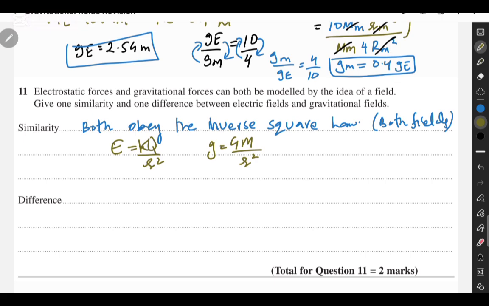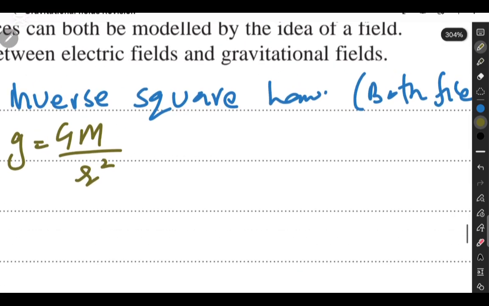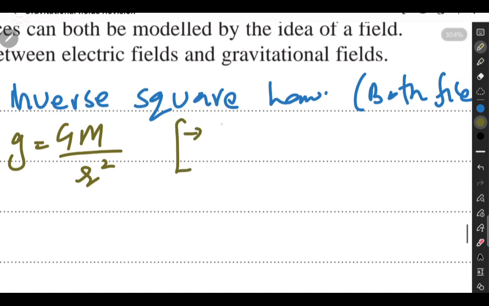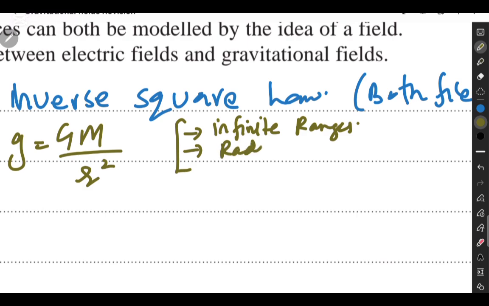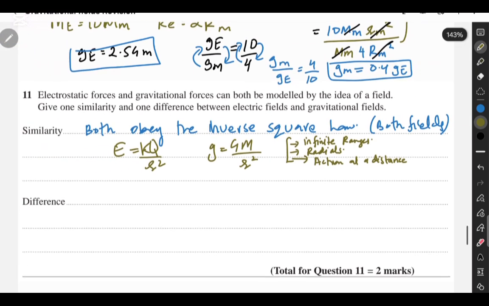So yeah, both obey the inverse square law. Now I will include a few more points here as well. They both have infinite ranges. You can write that as well. You can write that both of them are radial. Both the fields are radial. You can also write they both are an example of action at a distance. Okay, so those are things that you can write.